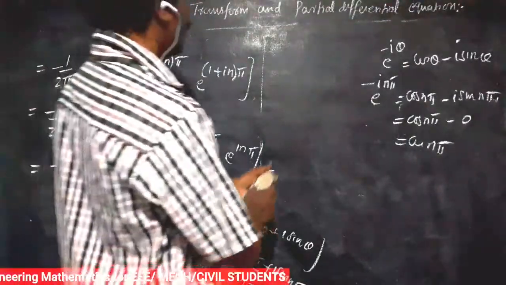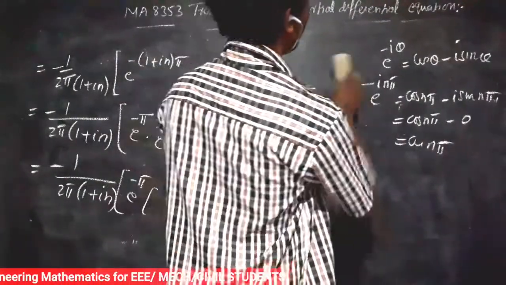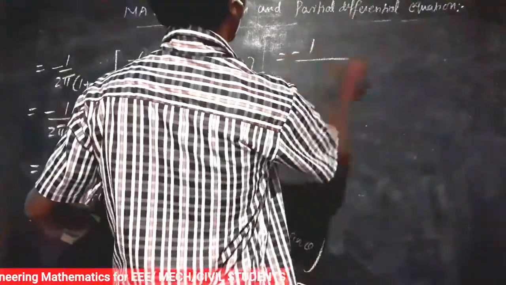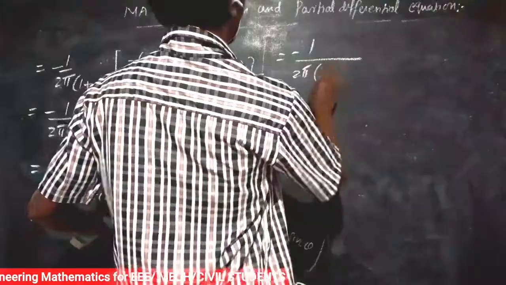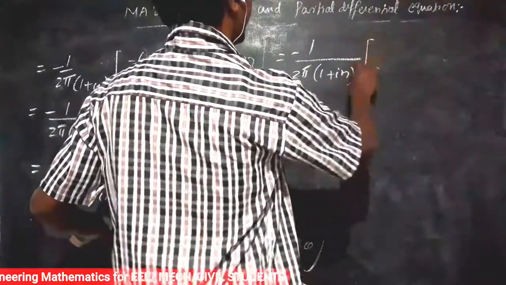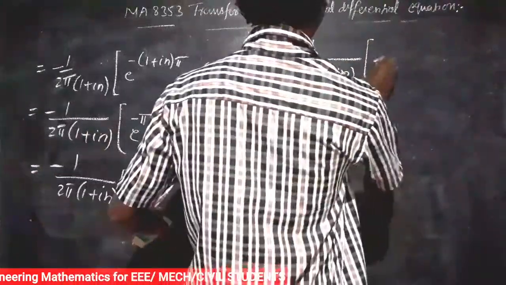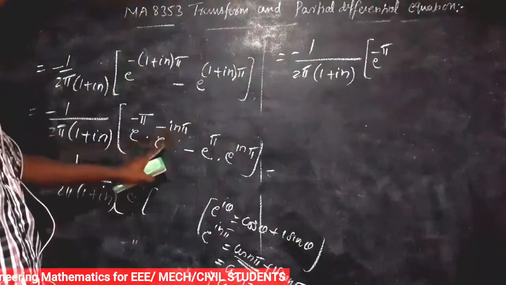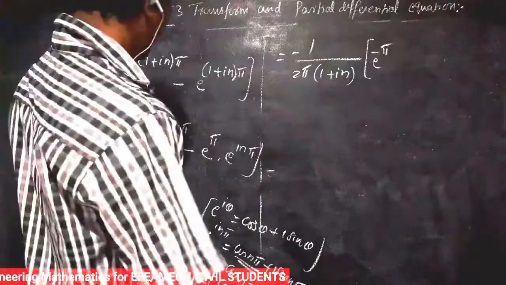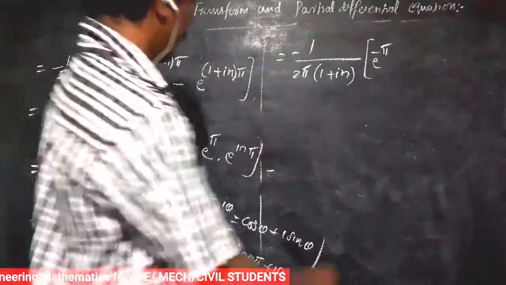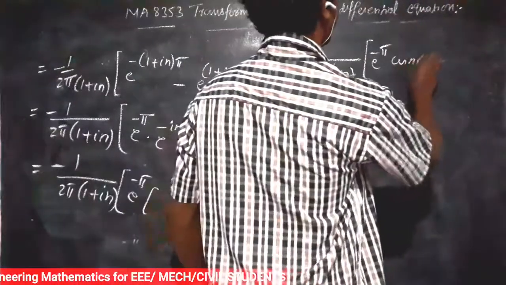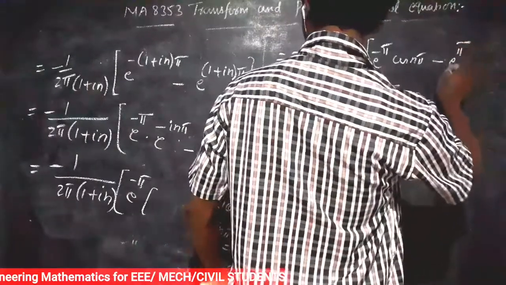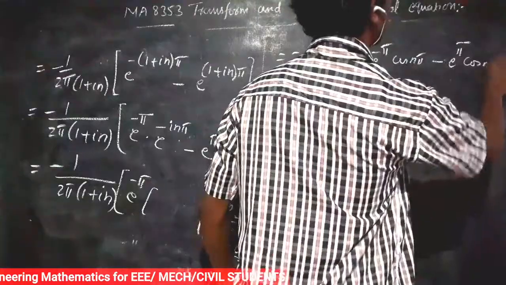So that is equal to minus 1 by 2 pi into 1 plus in into e power minus pi into, so this e power minus n pi cos n pi, then minus e power pi into cos n pi.